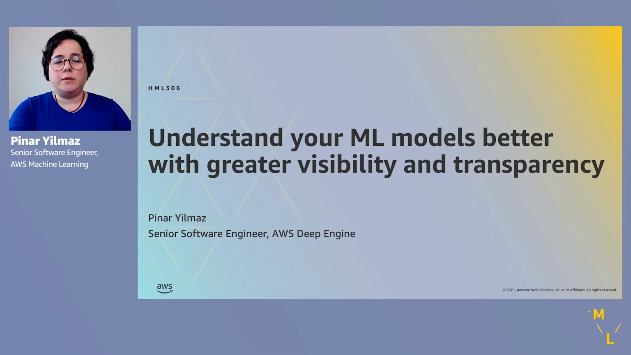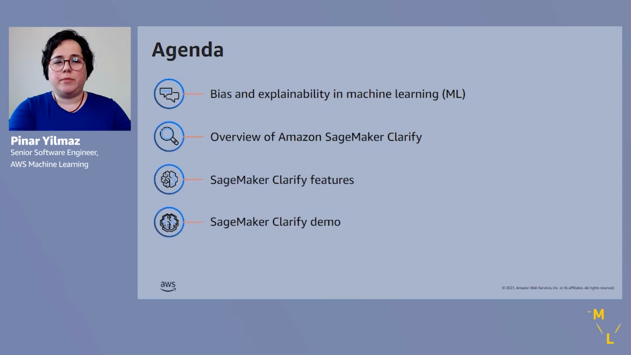Today I'll be talking about how to understand your machine learning models better with greater visibility and transparency. So today we're going to be talking about what is bias and explainability in machine learning and how we can address these in Amazon SageMaker Clarify. What are the features that will help us to do so? And we'll show that with a demo at the end.